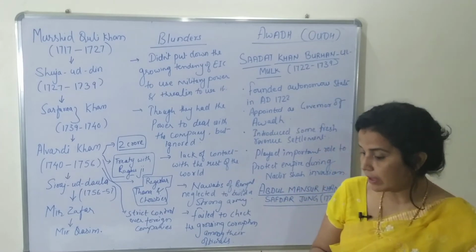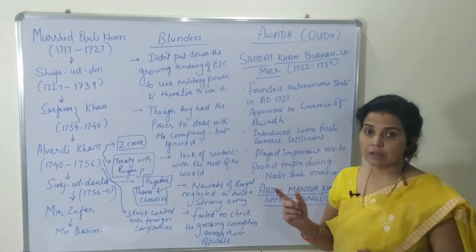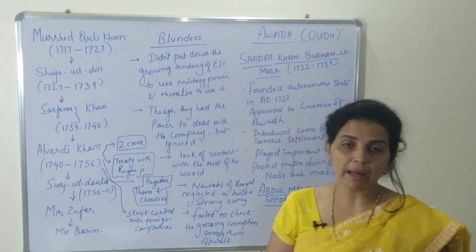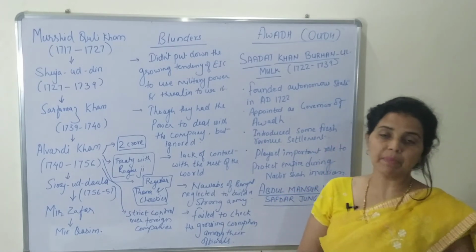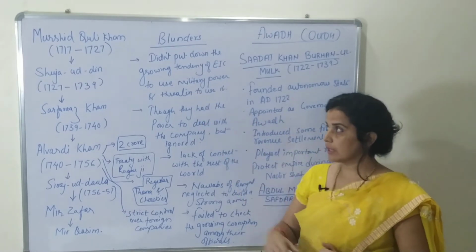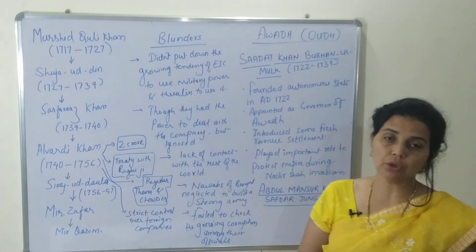So that was the takavi. I have told you that takavi was introduced earlier by Muhammad bin Tughlaq, that is MBT, and later it was implemented by Murshid Kulikhan.